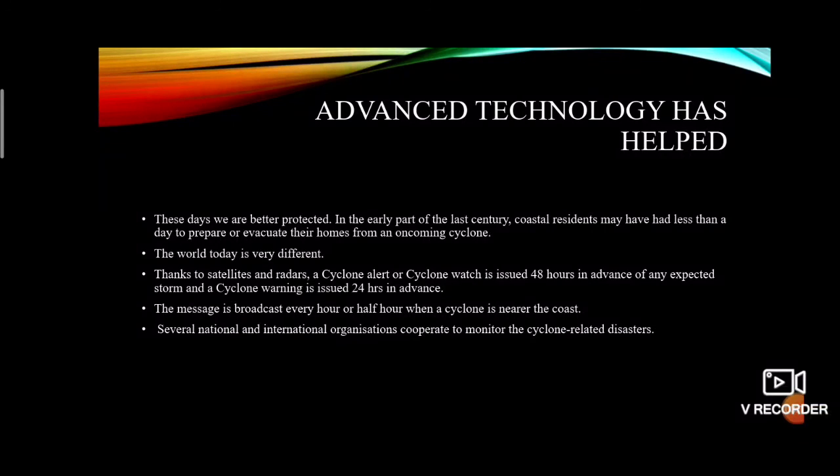Thanks to satellites and radars, cyclone alerts or cyclone watches are issued 48 hours in advance of any expected storm, and a cyclone warning is issued 24 hours in advance. Messages are broadcast every half an hour when a cyclone is nearer the coast.